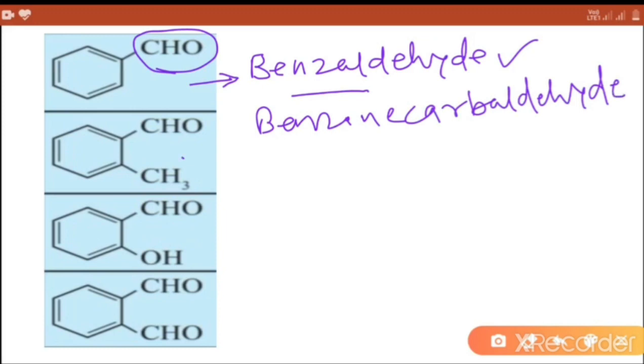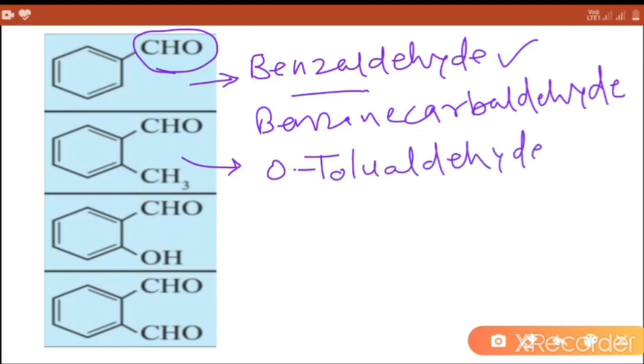Next compound, common name orthotolualdehyde. Orthotolualdehyde means with respect to this toluene, CHO group is present or aldehyde group is present at ortho position.